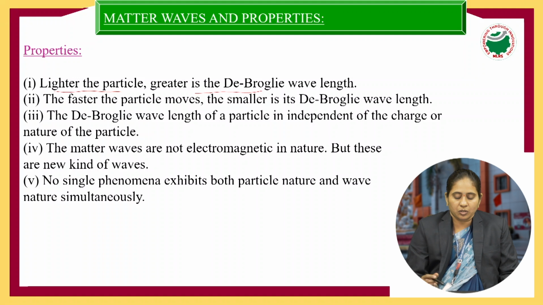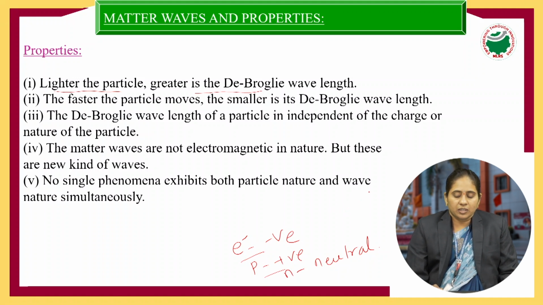It may be an electron, a negative charge, or a proton, a positive charge. A neutron is a neutral particle with no charge. So there is no dependence on the charge of the material particle.